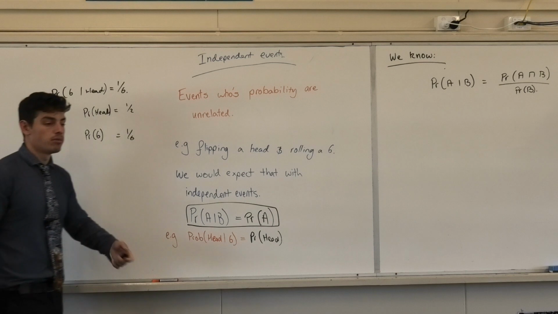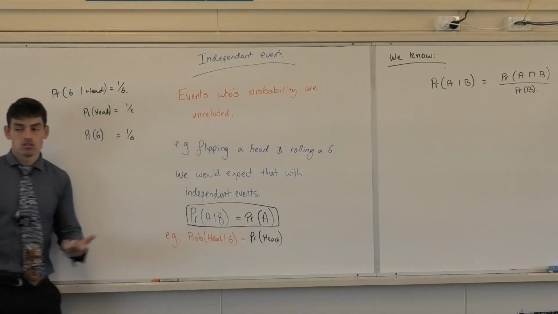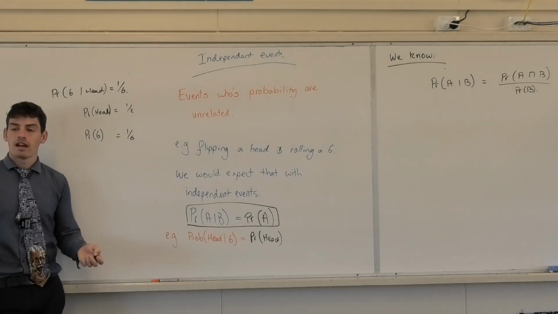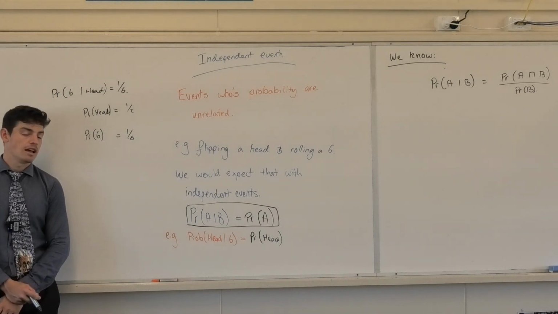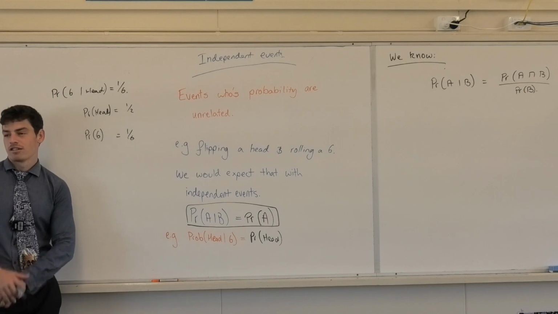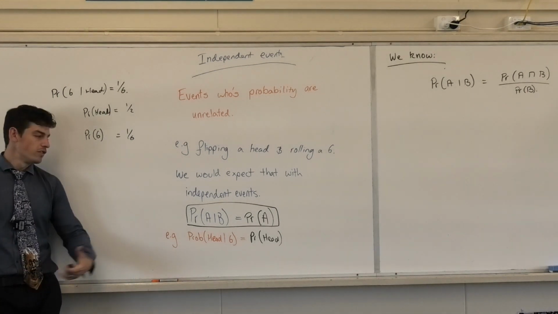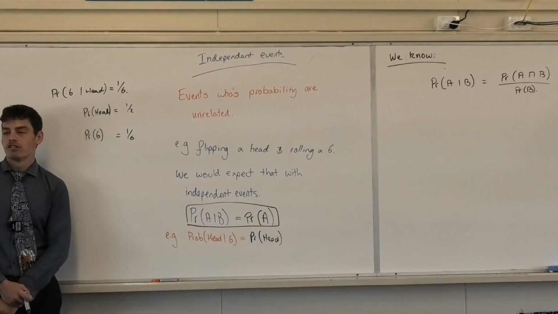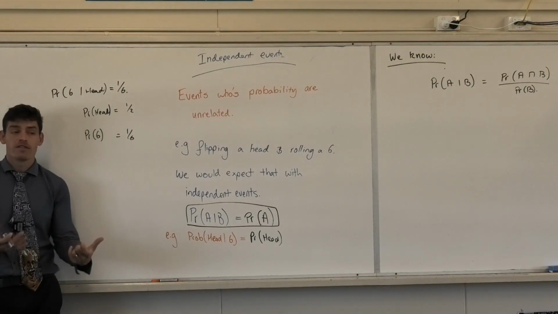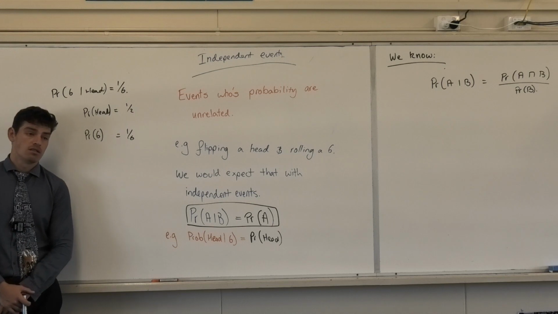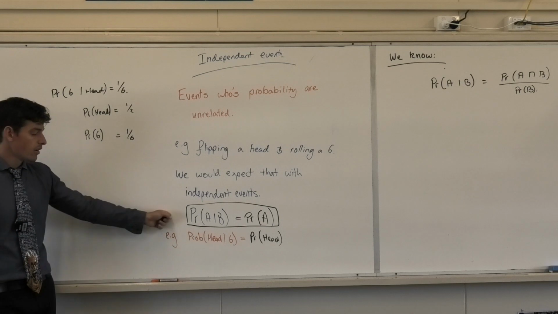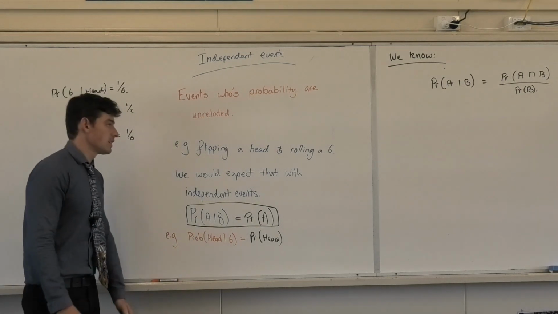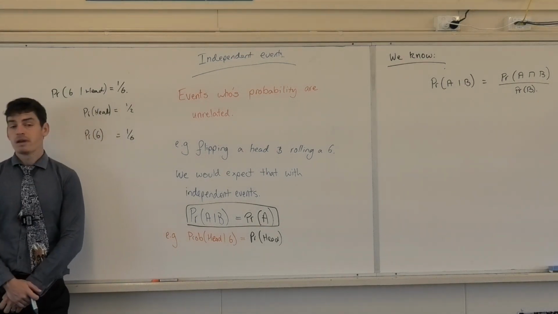I just asked you what the probability of getting a head, given that we've rolled a 6, and you told me it was half. How do you know it was half? Yeah, but how do you know that? I've seen a coin. You've seen a coin? So what you've done is you've inserted the probability of flipping a head, because you know the events are unrelated, correct? That's our equation. Probability of A given B is equal to the probability of A. Because B doesn't affect A.